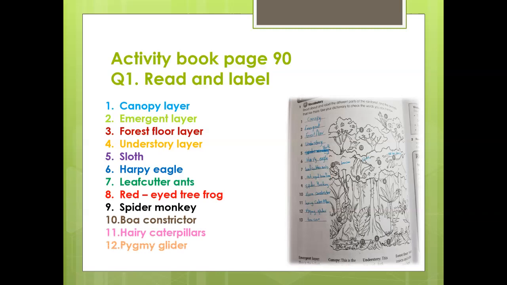And number 12, pygmy glider. 13, toucan. So, look carefully and write them please in your activity book, page 90, question number 1.